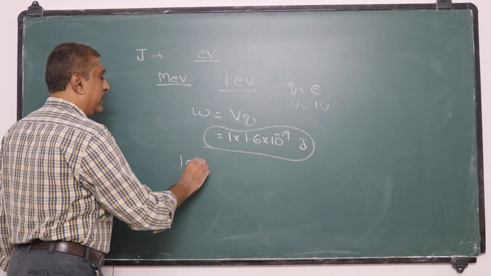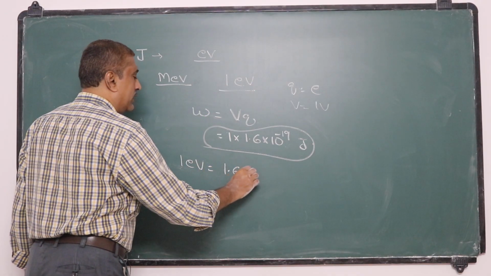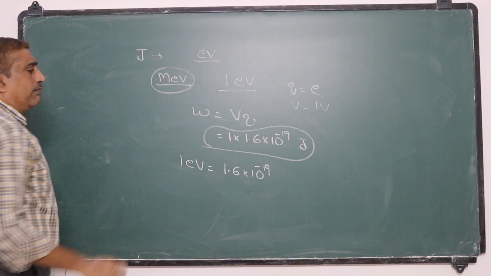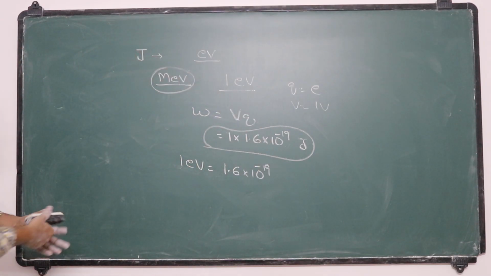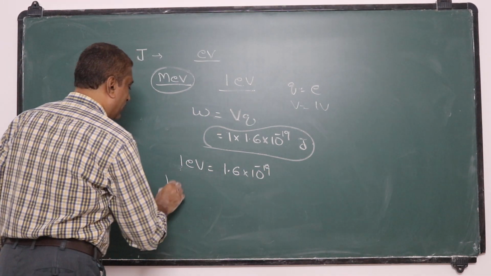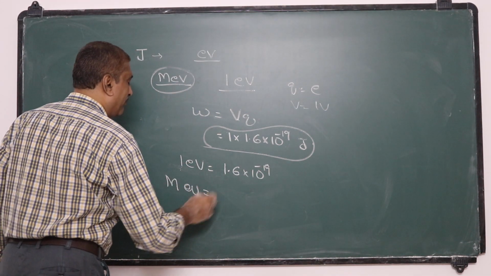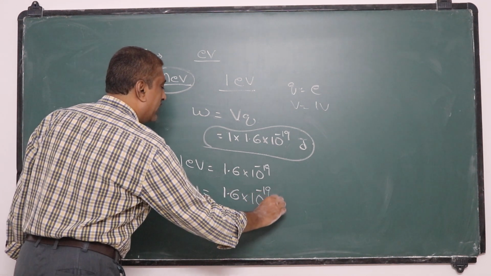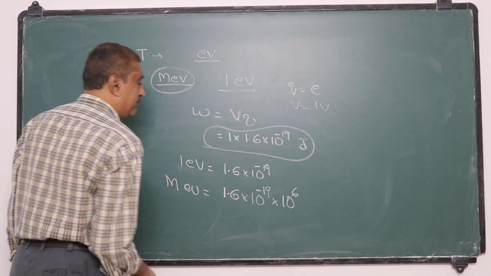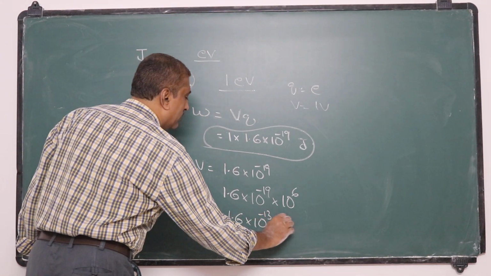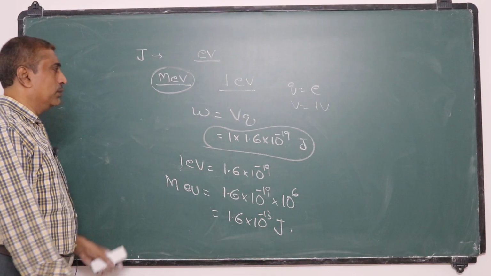So 1 eV is equal to 1.6 into 10 power minus 19 joule. So what about MeV? Million electron volt: already electron volt is this one, so 1 MeV is equal to 1.6 into 10 power minus 19 into 10 power 6, that is 1.6 into 10 power minus 13 joule. So you remember these two.